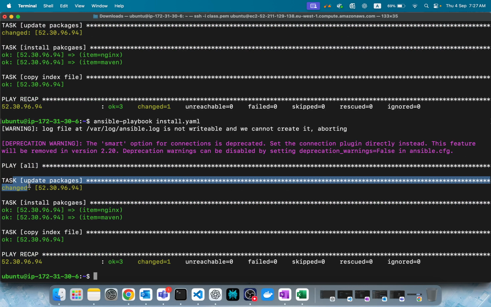It'll pick one task, execute it in all the nodes available, and only then will it go on. Again in the next task, it will execute in all the nodes. Of course, we have only one node now, but if we had multiple, it would come task by task, one by one, and that one task would execute in all the nodes.